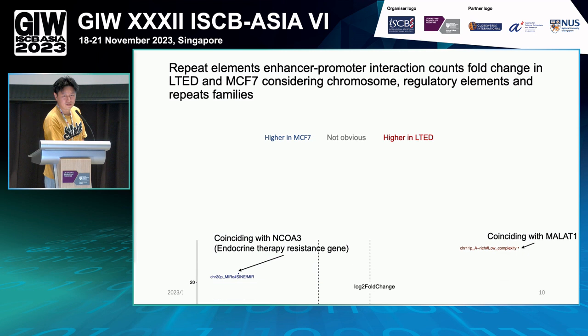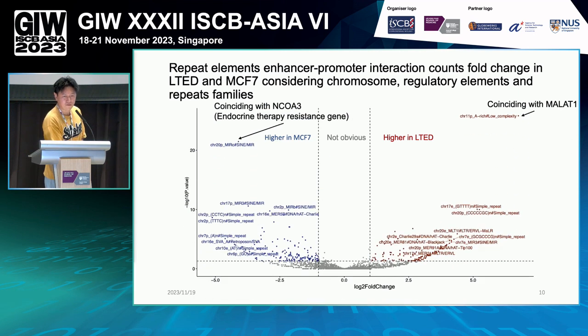And of course, we do the same thing. We think it's quite interesting, so we do the same thing. But this time we consider all of the chromosomes and regulatory elements and all of the repeat elements. For example, these dots mean the SINE and the MIR repeat transposable elements intersect with the promoter in chromosome 20.